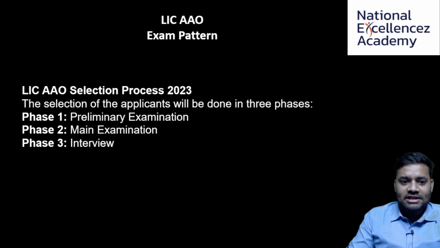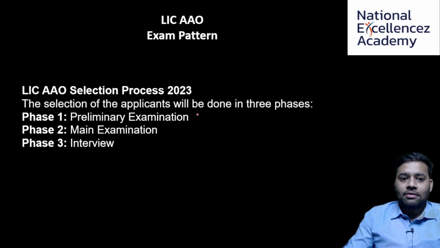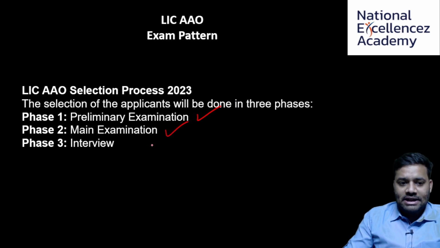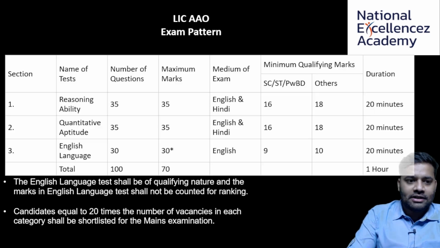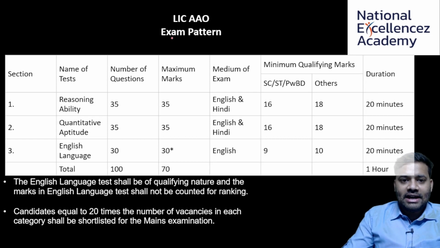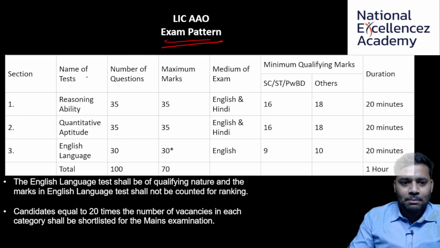Going forward, what is the selection process? It's the same. I've already told you there are going to be 3 phases again. Phase 1 is prelims, phase 2 is mains, and phase 3 is going to be interview. And the exam pattern is similar to LIC ADO. Here as well there is going to be reasoning ability, quantitative aptitude, and English language, with 35 questions from reasoning, 35 from quant, and 30 from English. 1 mark each, so 35 marks in reasoning, 35 in quant, and 30 in English.